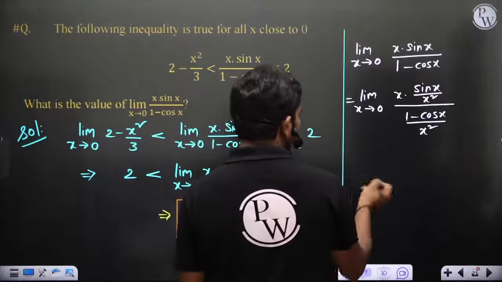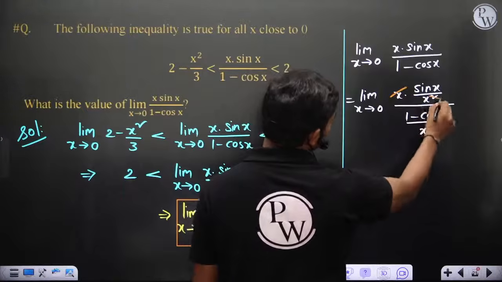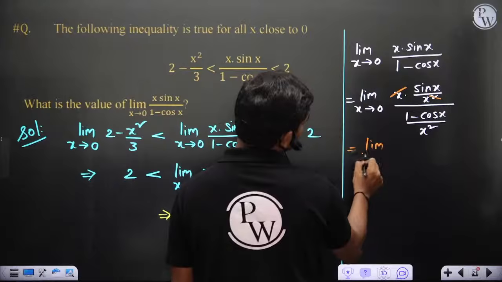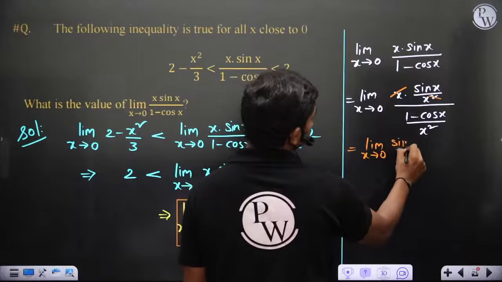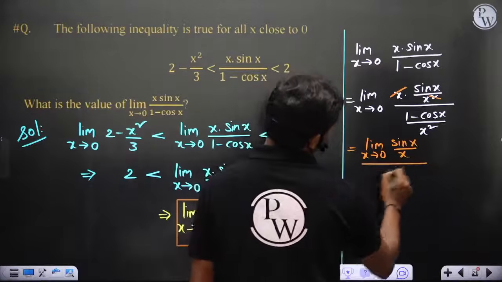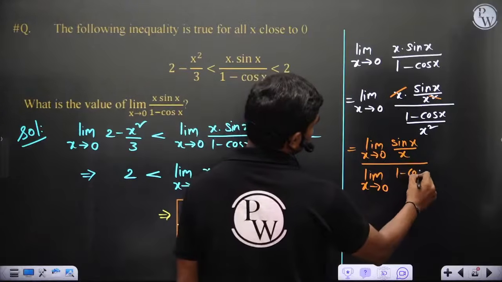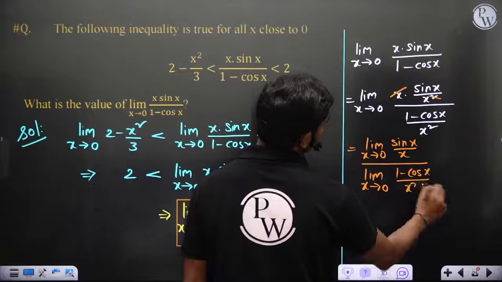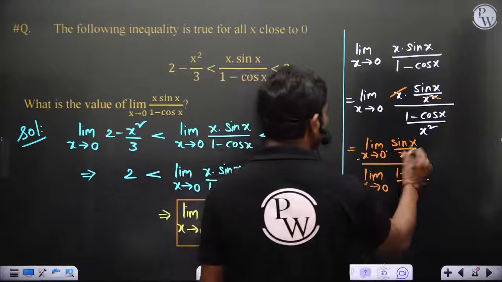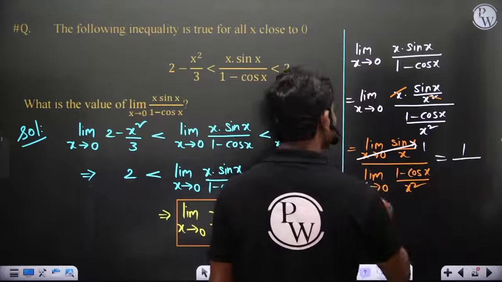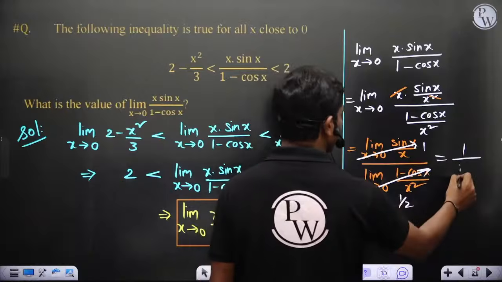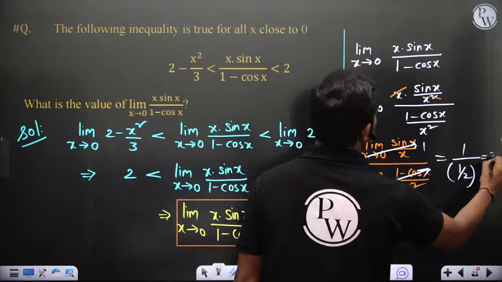If you split the limit, it is of the form limit x tends to 0, sin x by x, divided by limit x tends to 0, 1 minus cos x divided by x square. Ultimately this value is 1, this value is 1 by 2, so the total answer is 2.